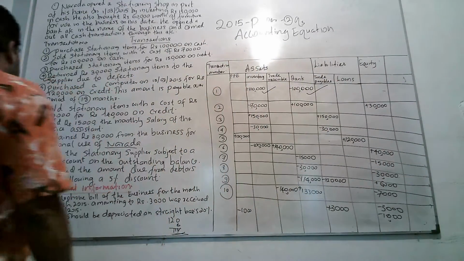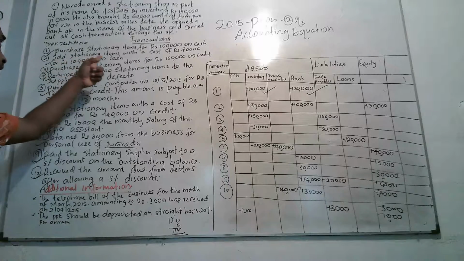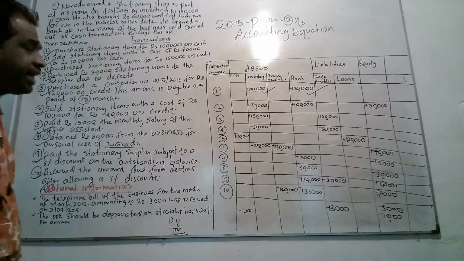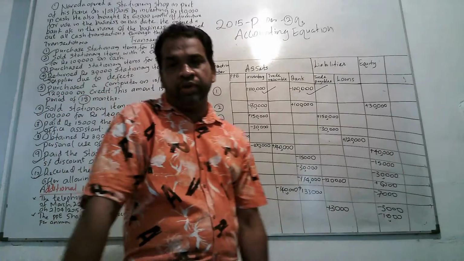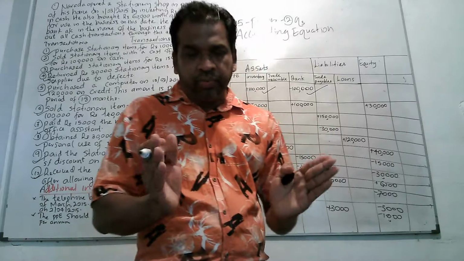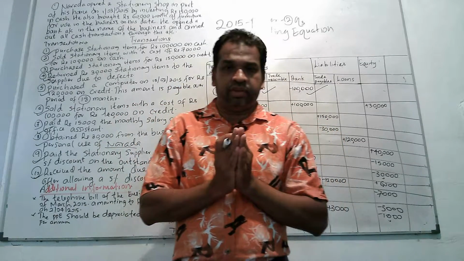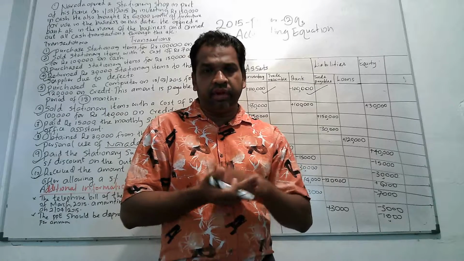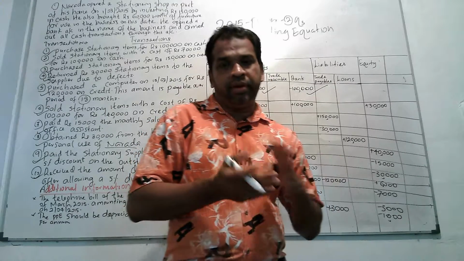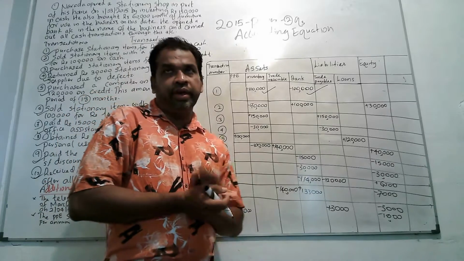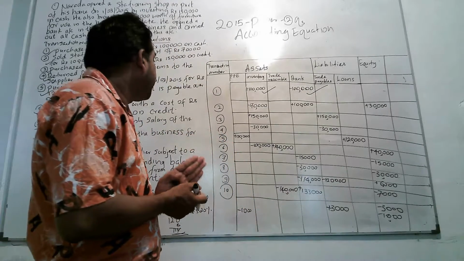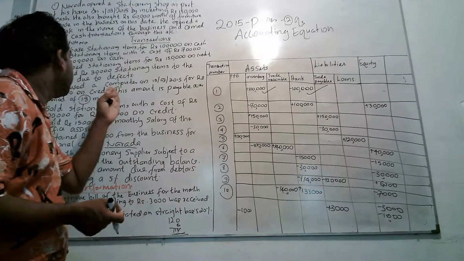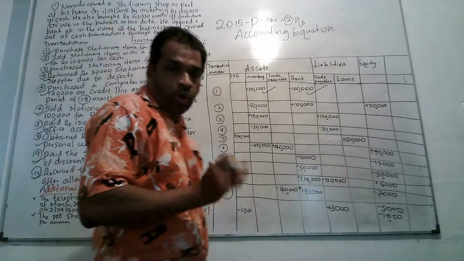We take the second transaction: sold stationery items with a cost of 70,000 for 100,000 on cash. The amount sold is 100,000, but the cost of this stationery item was 70,000. That means the owner has earned 30,000 worth of profit. Any profit goes to the owner or equity. Therefore, here the difference between 100,000 and 70,000 will be 30,000. Therefore, 30,000 goes to owner's equity.